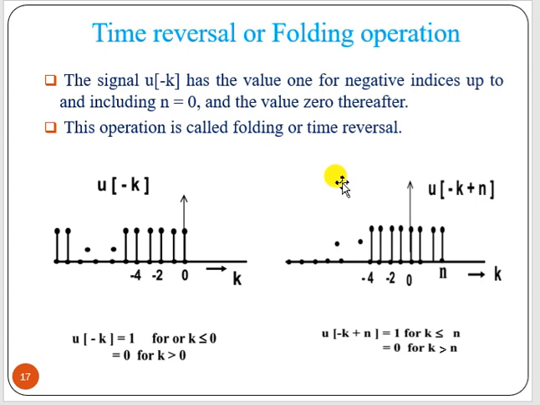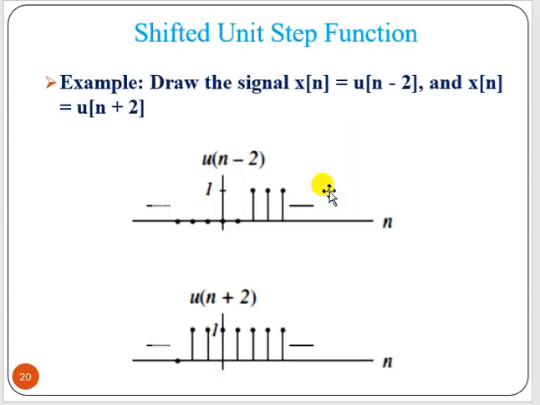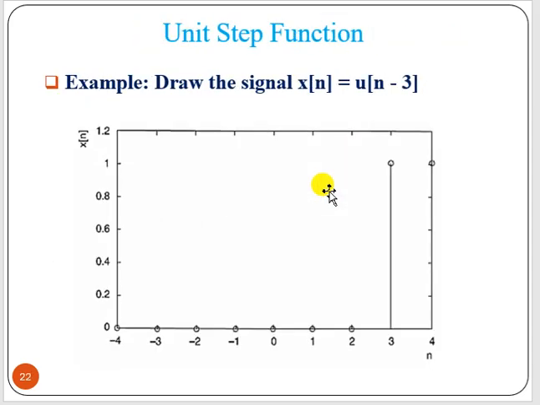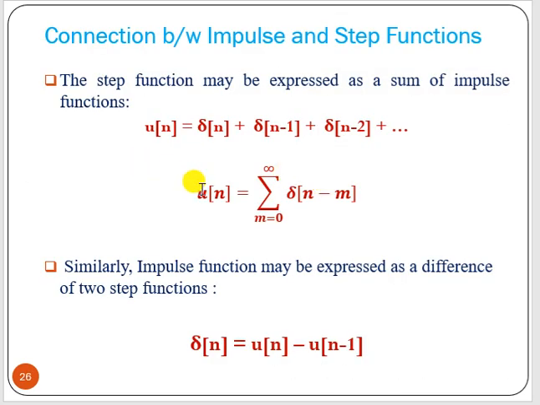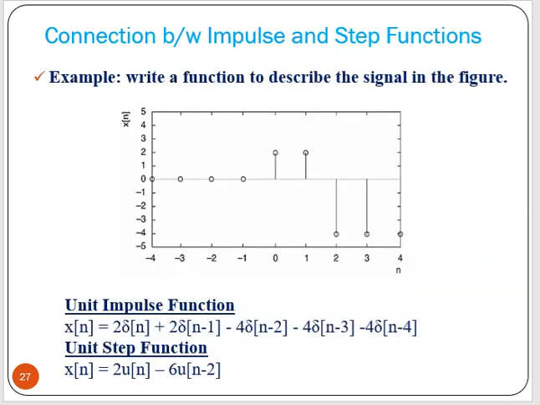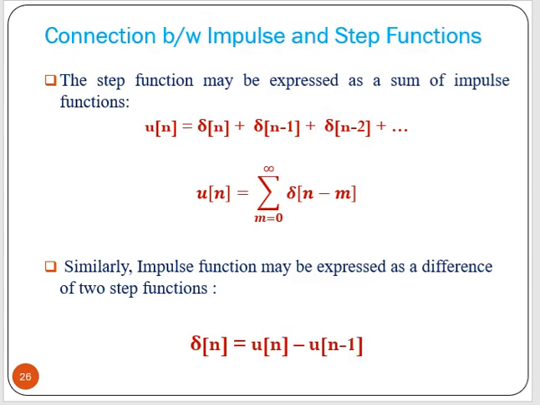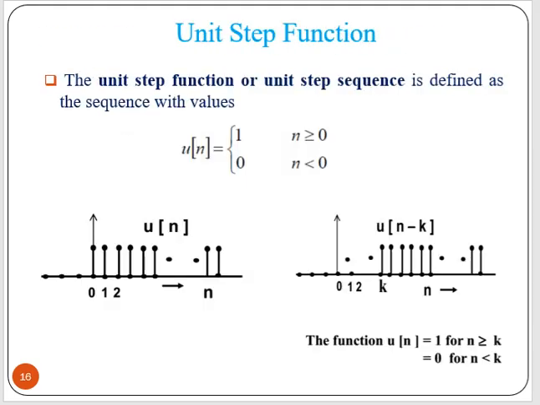Then unit step function, then time reversal. Then shift of unit impulse, I mean unit step, then finding the unit step function in terms of impulse, and the impulse function in terms of the unit step function. So this is all about the basic digital signals.